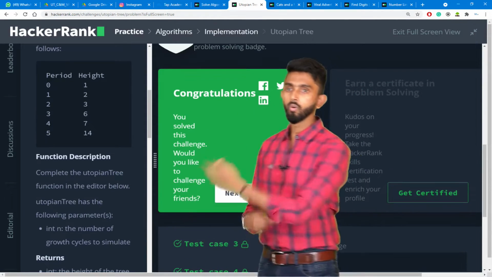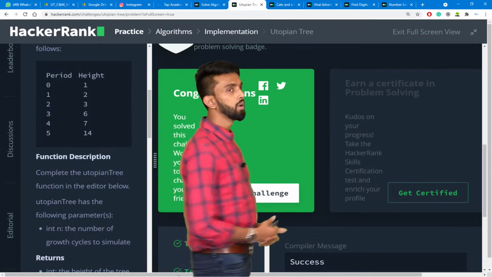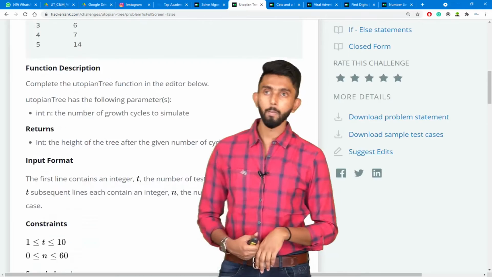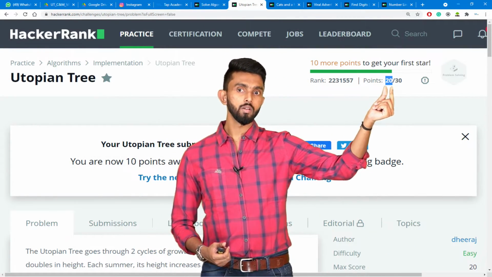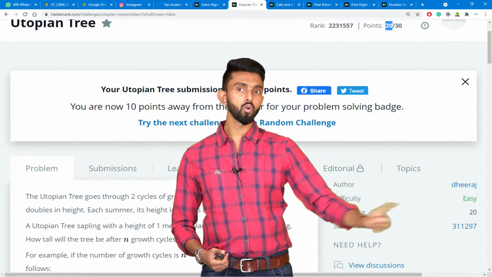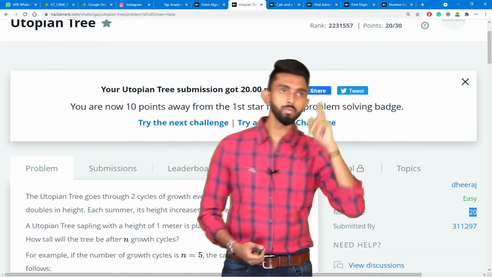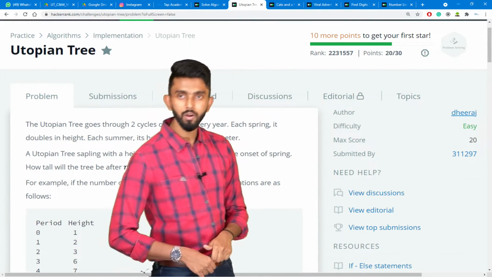Congratulations, it is telling. Do you want to take the next challenge? Okay, I'll exit the full screen view, and if I go and check on top at my profile, I would have got 20 points, because the maximum score is 20. We got 20 points. 10 more points, we will get our first star. Any confusion till this point of time?